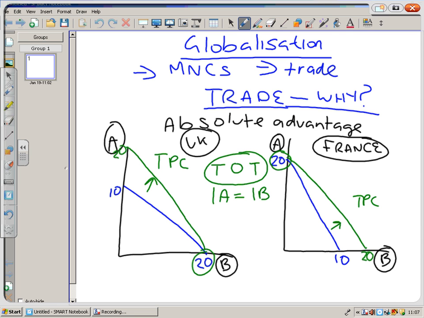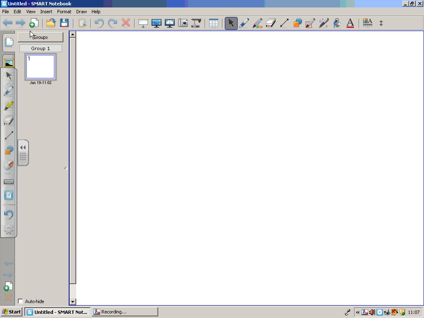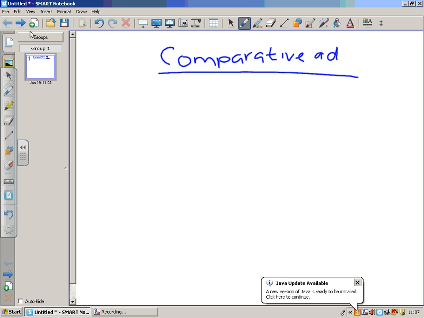I want to consider now a slightly more complicated reason for international trade. And what we're going to focus on this time is a comparative advantage diagram. So we're now looking at comparative advantage. Again, what I'm going to assume this time is two different countries.